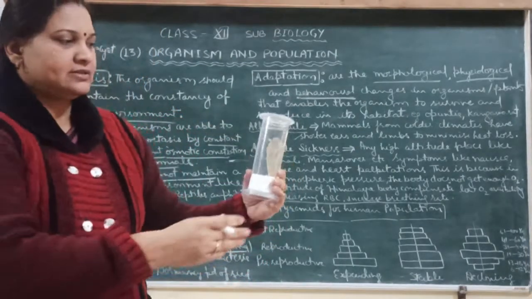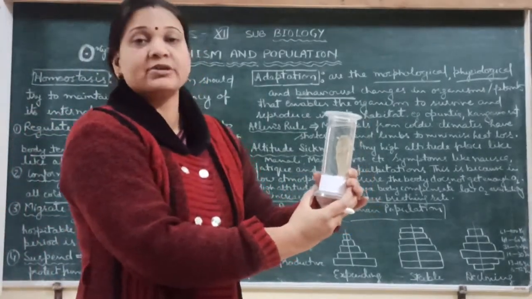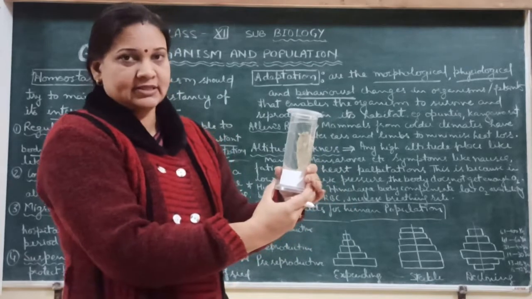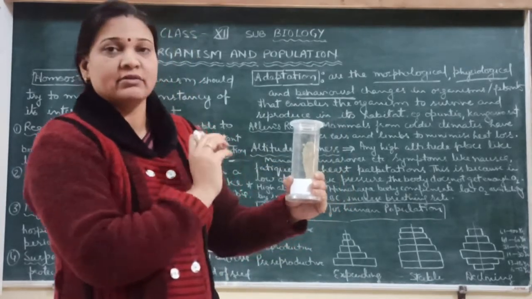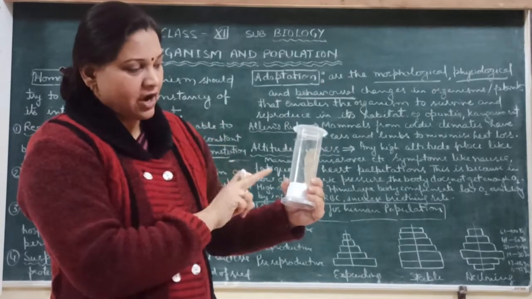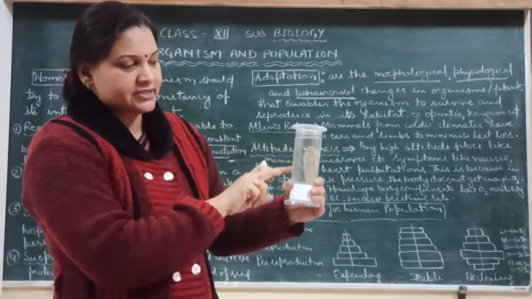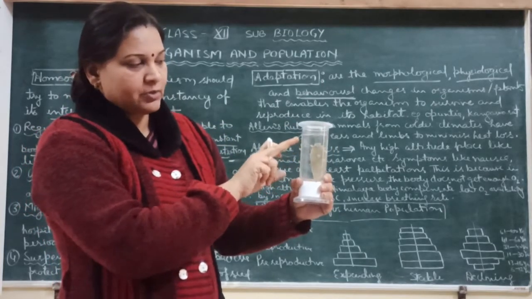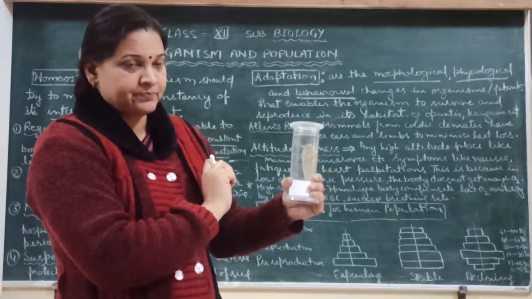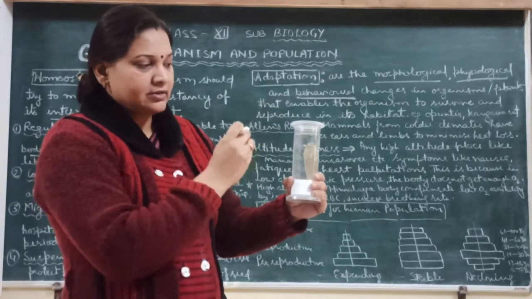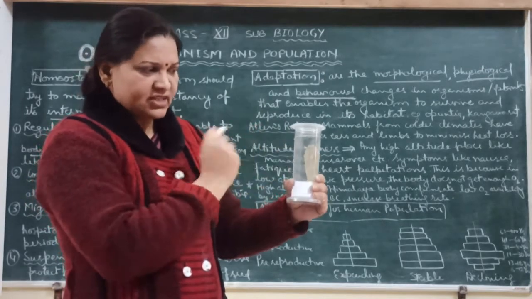You can see here, this is Opuntia. Opuntia is a xerophytic plant. It's a desert plant, so it is adapted for the climatic habitat. How is it adapted? All the leaves are modified into thorns, into spines, to reduce the area of transpiration.